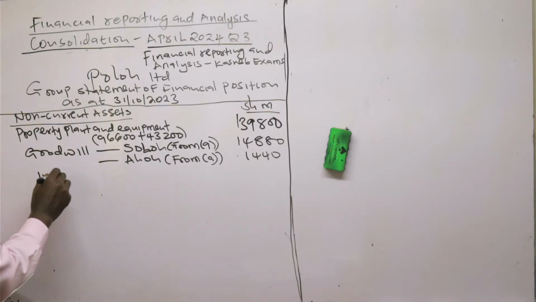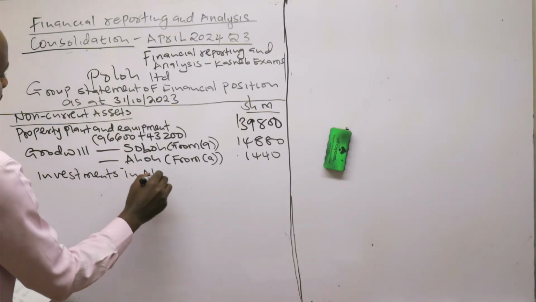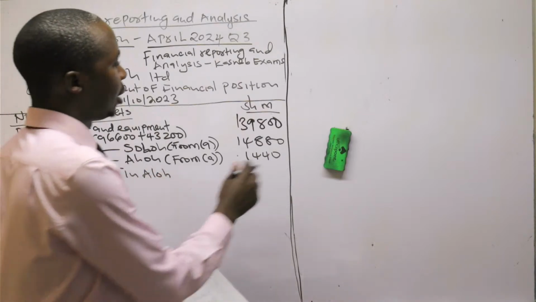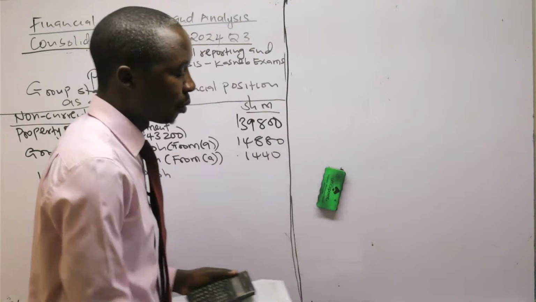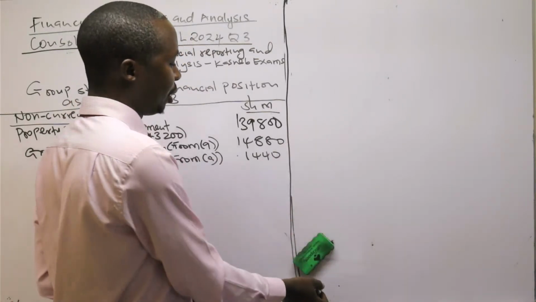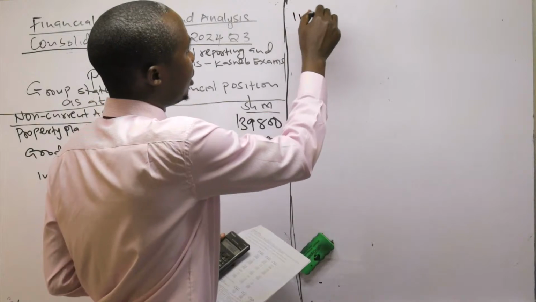Then after that, we also need to consider the investments in Allo, using the equity method. So investment in associates.